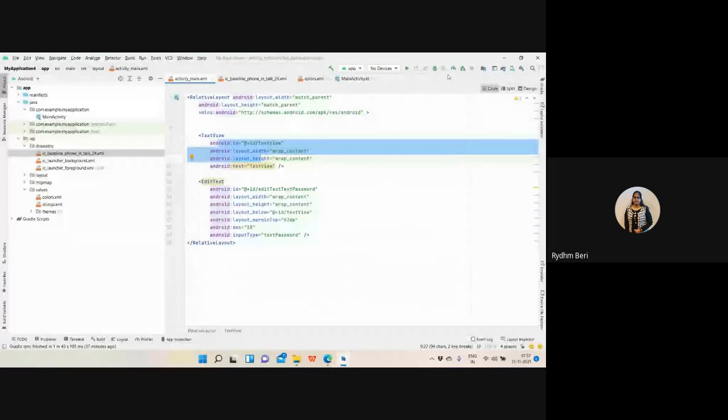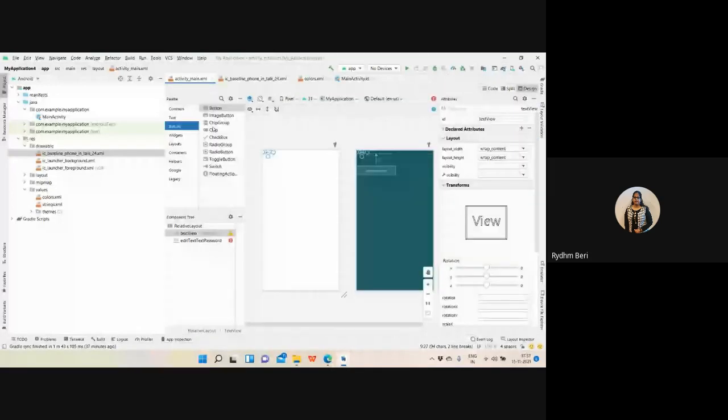If you are moving to the design part, you are performing that linking in an easier way. Like for example, I'm having a button. I want this button to be placed after this. I need to drag this, and wherever I want to have, I can have that button. So this is the relative layout, and I want this button to be the center of the screen, so I can just bind that to the screen also.